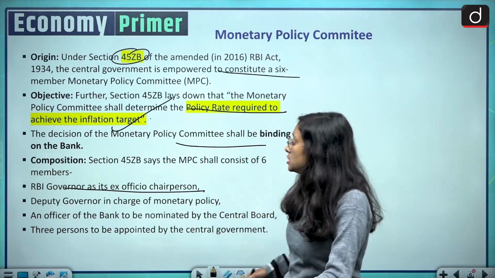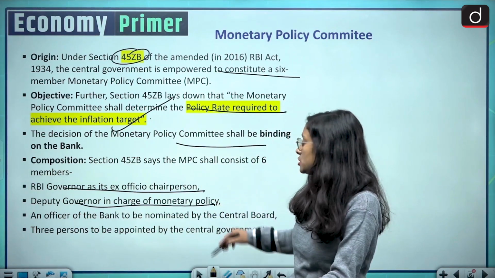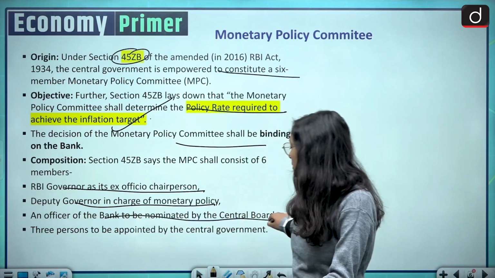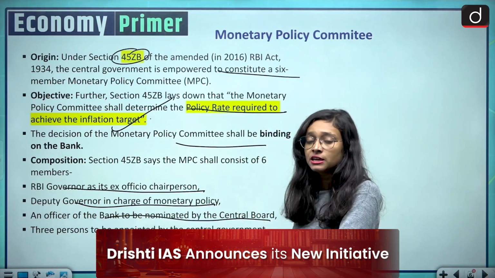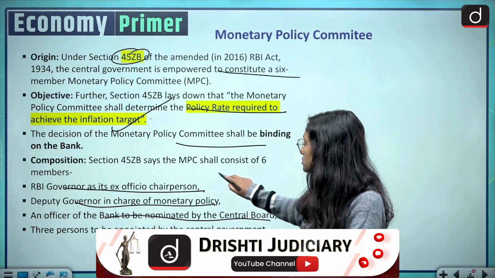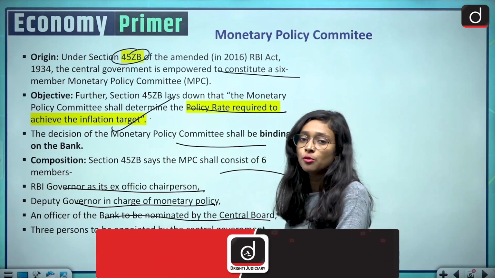And then there is a deputy governor in charge of monetary policy, and after that we have an officer of the bank to be nominated by the central board, and then there will be 3 members to be nominated and appointed by the central government. So this is the composition of the Monetary Policy Committee.